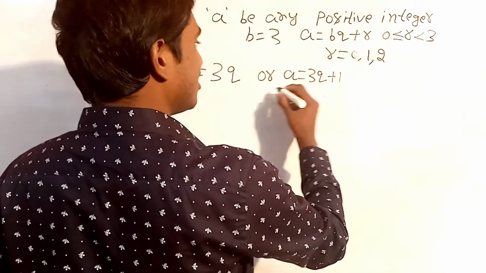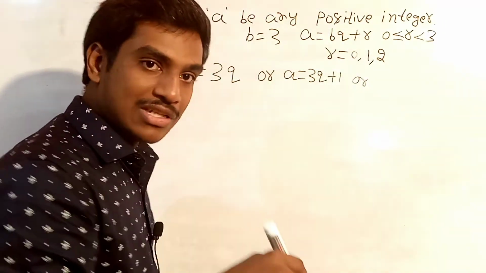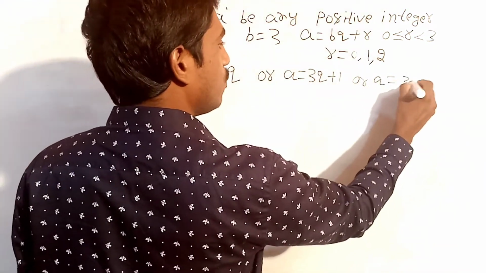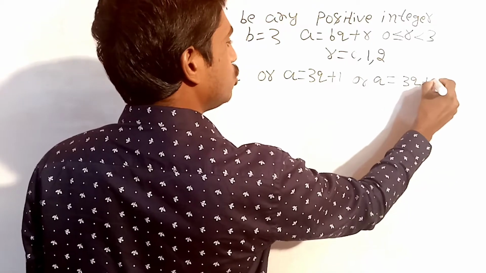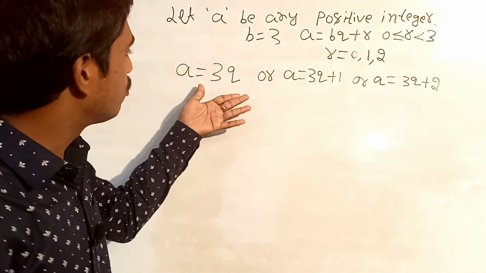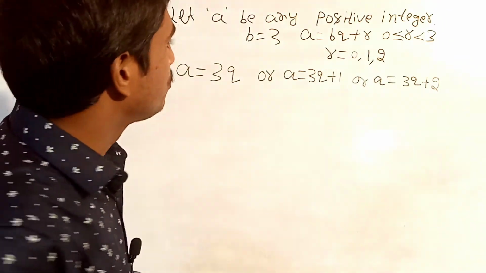Or one more condition: 2 is one of the possible values of r, so a will be equal to 3q plus 2. So these are the possible values of a. a might be equal to 3q or 3q plus 1 or 3q plus 2.